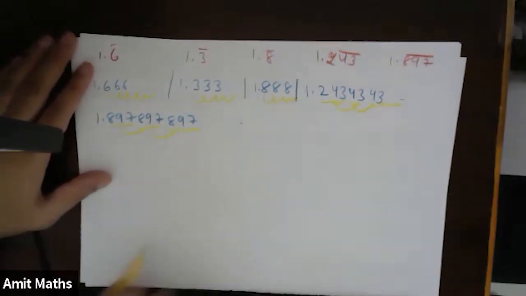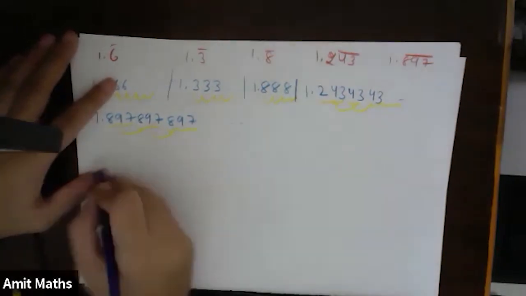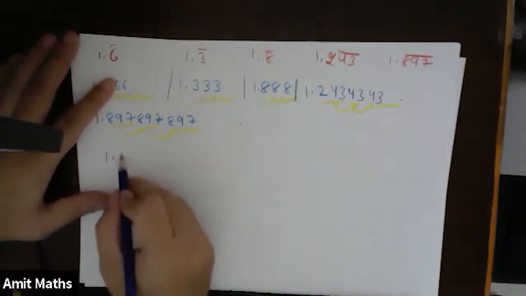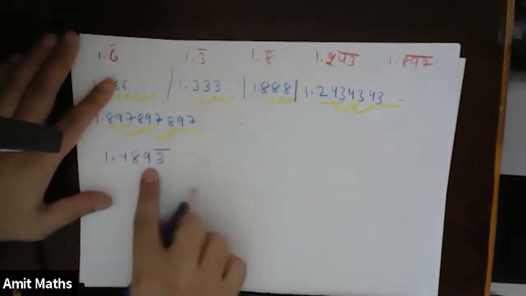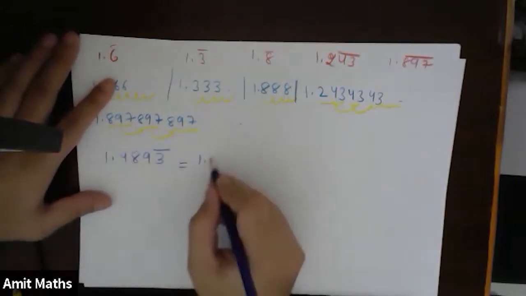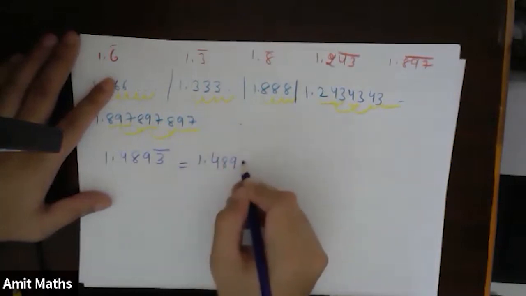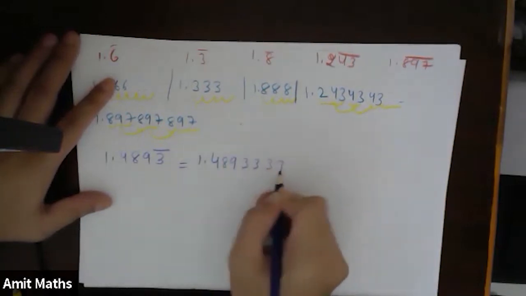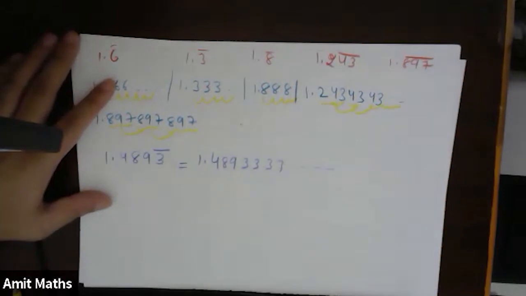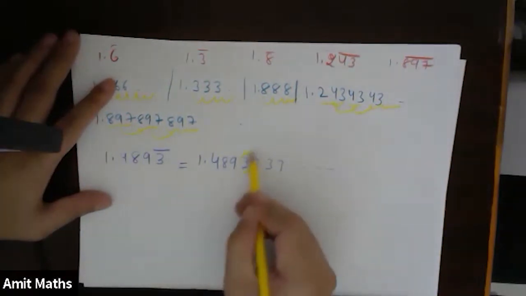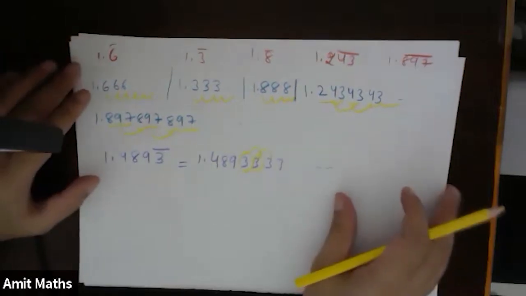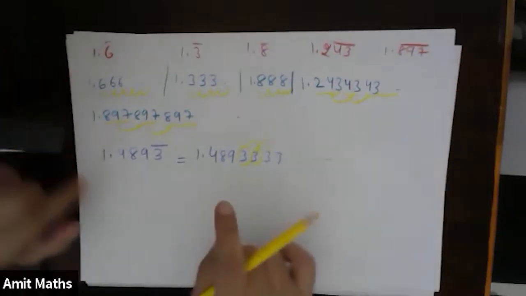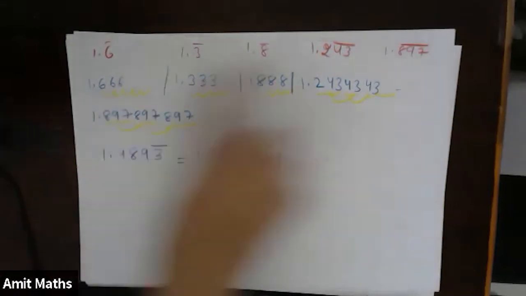Understood? Suppose I write a number like 1.4893 bar. So this number will be 1.489333 and so on. Which number is repeating? This 3 part is repeating continuously till infinity. Everybody understood?